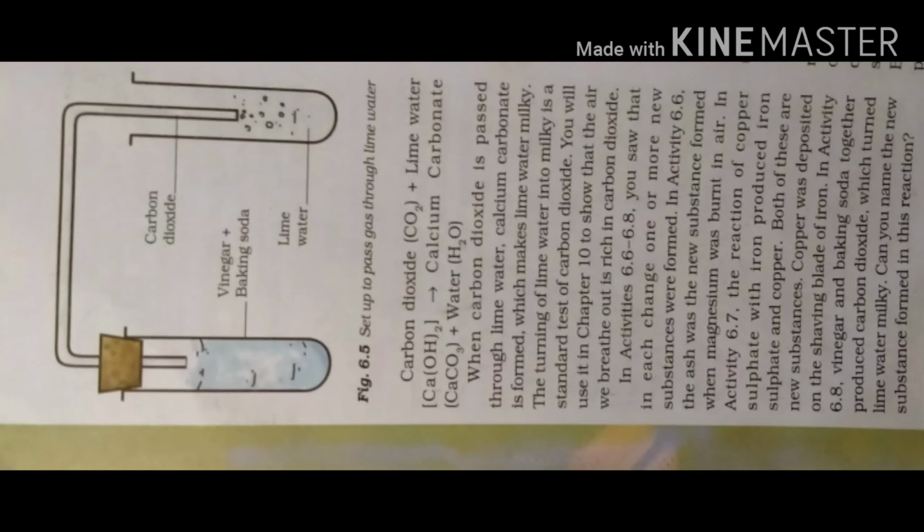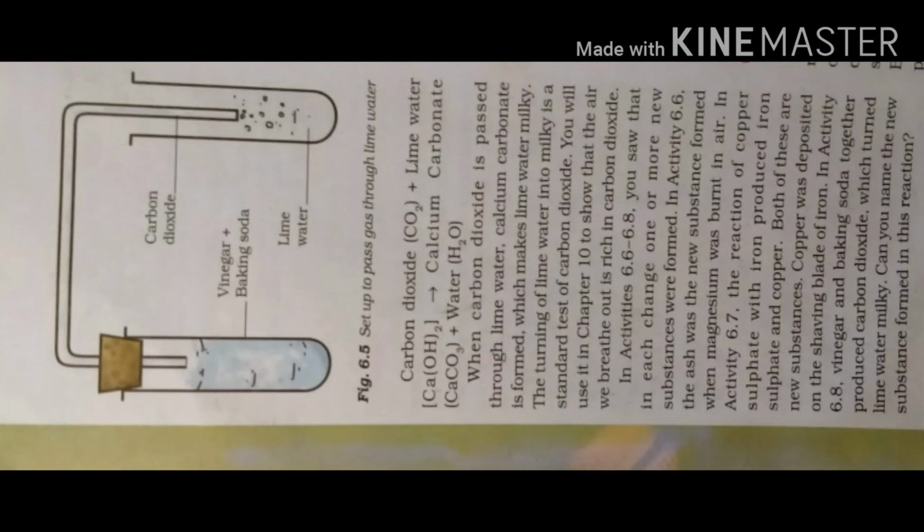So in activities 6.6 to 6.8 you saw that in each change one or more new substances were formed. You have performed many activities in this chapter. In all these activities from 6.6 to 6.8, you would have seen that a new substance is formed. Like in activity 6.6, ash was formed when the magnesium strip was completely burnt.